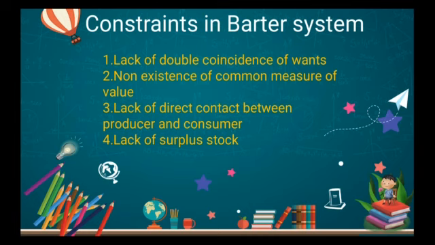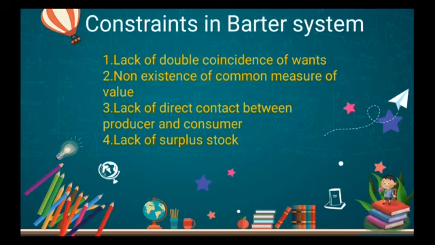Next, we see the third one, a lack of direct contact between the producer and consumer. Yes, obviously in the barter system, there should be personal contact. That is, the producer and consumer should meet face to face. If they meet, only then is the barter system applicable.